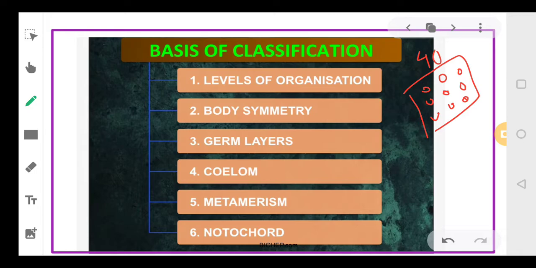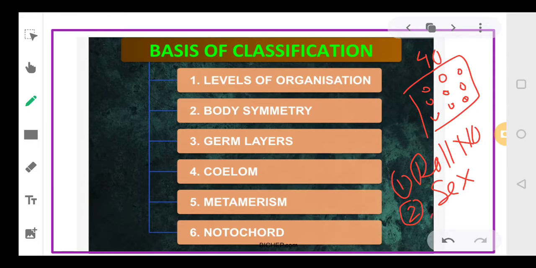So in that case also, I'll be using certain characteristics. Like I can divide them on the basis of roll number: 1 to 10 could be one group, 11 to 20 the second, 21 to 30 the third, and 31 to 40 the fourth. So I can divide the 40 students into 4 groups on the basis of roll number, right? The second basis that I can use may be the sex of the child, so I can frame 2 groups, girls in one group and boys in the other.